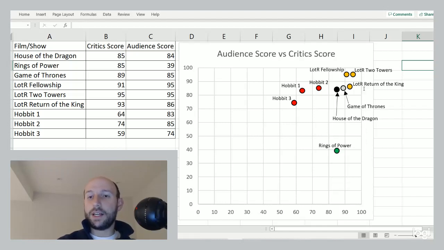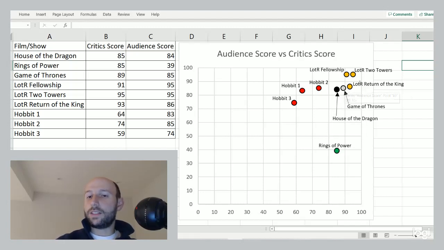So what we see here in this top right corner is what's really liked by the critics and the audience. We have the whole Lord of the Rings trilogy, really liked, in the 80s and 90s in terms of scores. And very close to that, we have Game of Thrones. That's the gray dot. Lord of the Rings films are the yellow, by the way. The gray dot there is Game of Thrones. The black dot beside it is House of the Dragon.